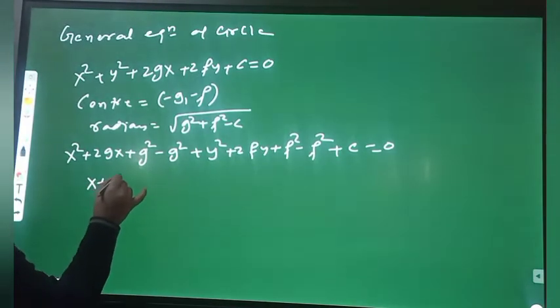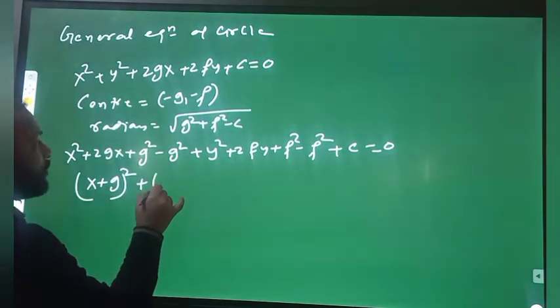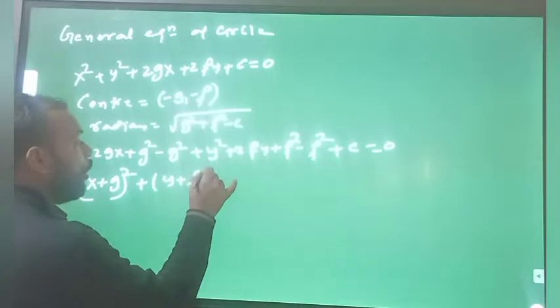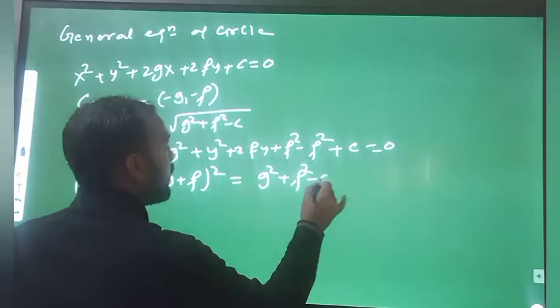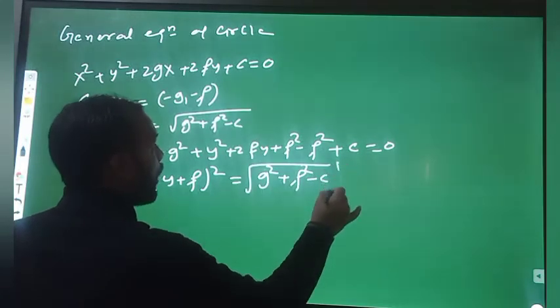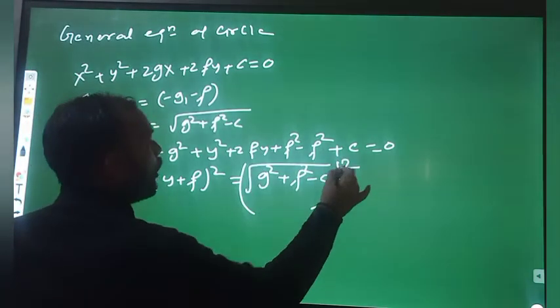So (x plus g) whole square plus (y plus f) whole square equals (g square plus f square minus c) to the power 1 by 2, or square root, whole square.